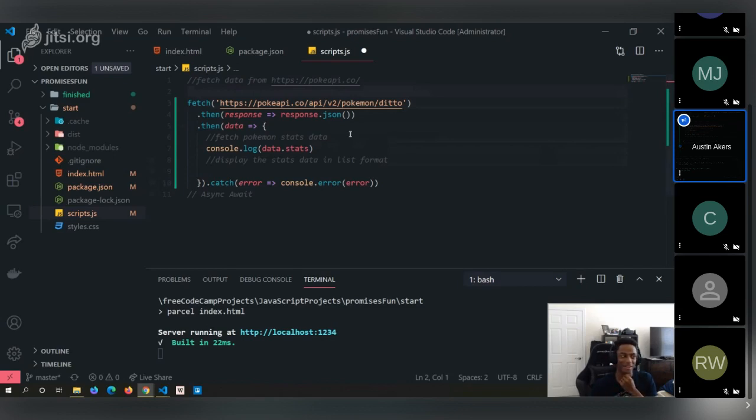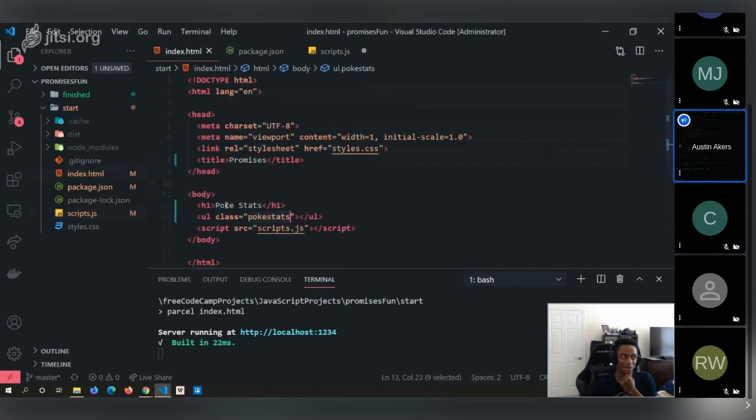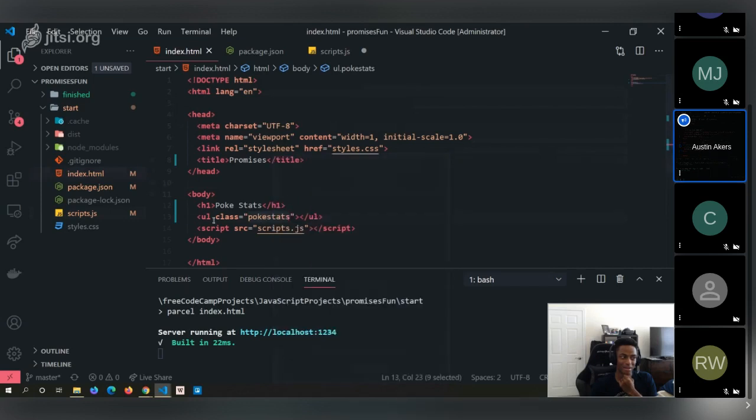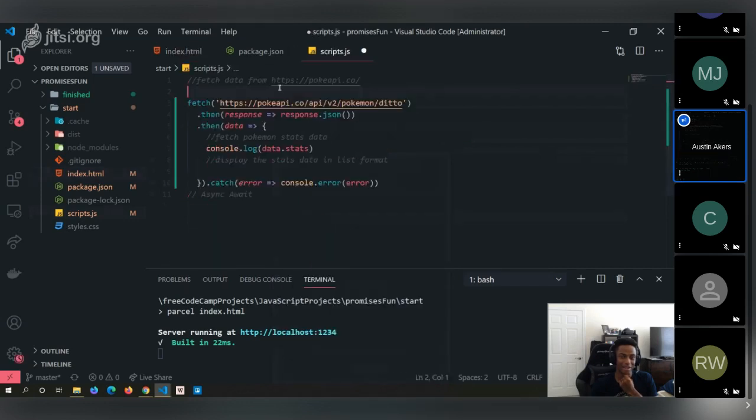Anyone want to try to display this data in a list format using our lovely unordered list that we have? Come on, somebody volunteer as tribute. No one? Okay, I guess I'll be Katniss Everdeen.